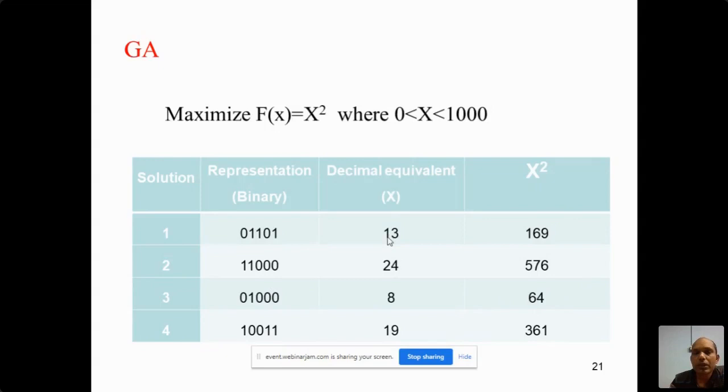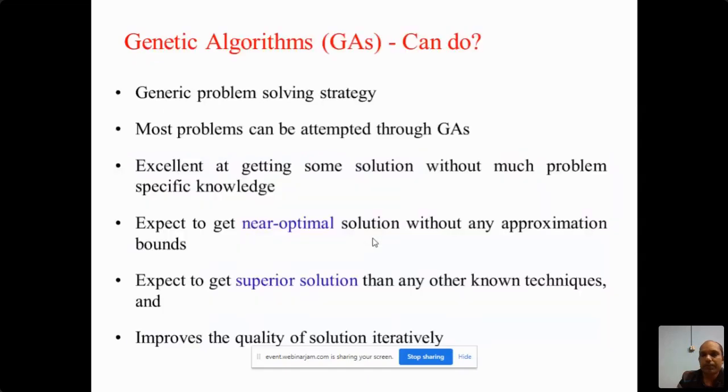This is only a very simple unimodal problem, but this is generally applied for multimodal problems where we need to find the global optimal solution, which is really very challenging.